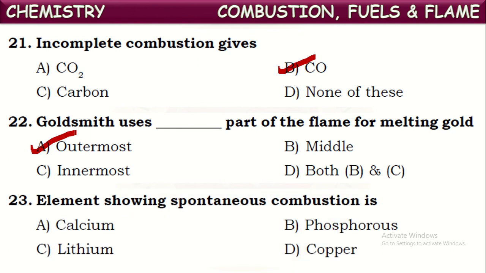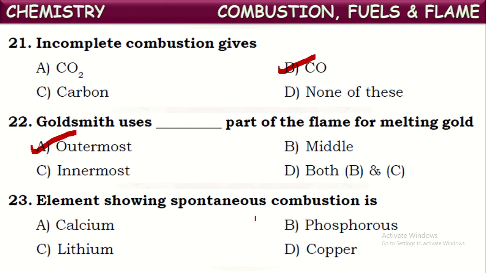Next one, element showing spontaneous combustion. Yes, we discussed certain chemicals. They undergo combustion on their own without any outer application. They catch fire themselves when exposed to atmospheric air. That process is called spontaneous combustion. For example, sodium, potassium, phosphorus. These elements, when kept in the atmospheric air, within a few minutes catch fire. Means they start reacting with the atmospheric oxygen without any outer application. They catch fire immediately. That process is called spontaneous combustion.